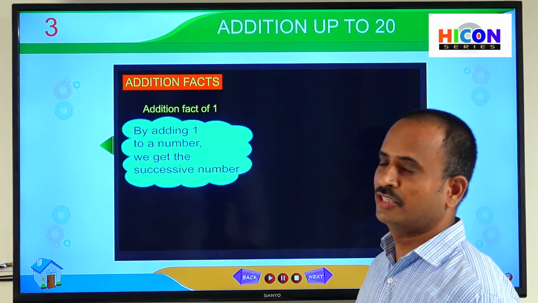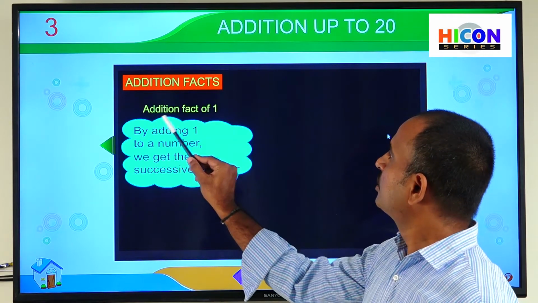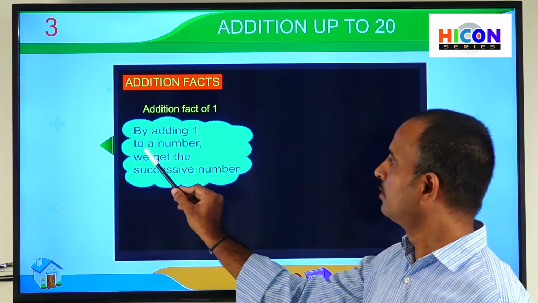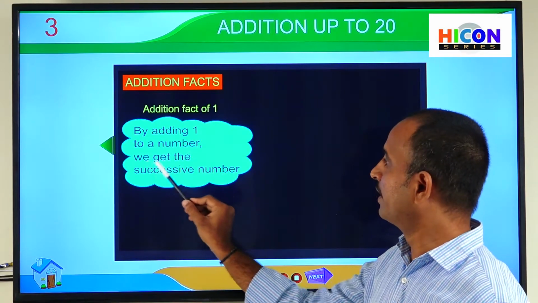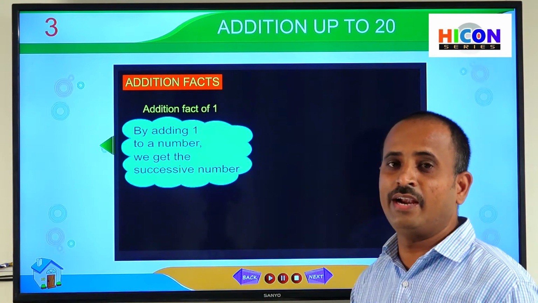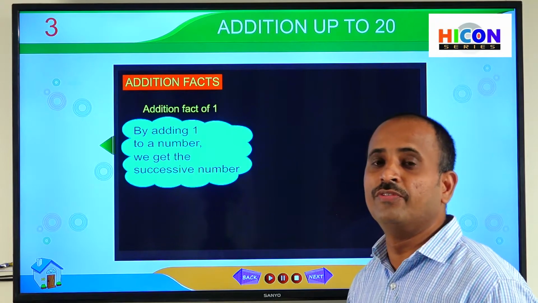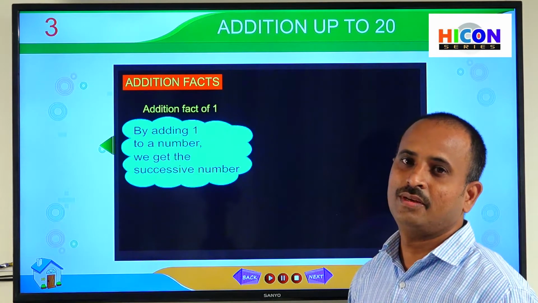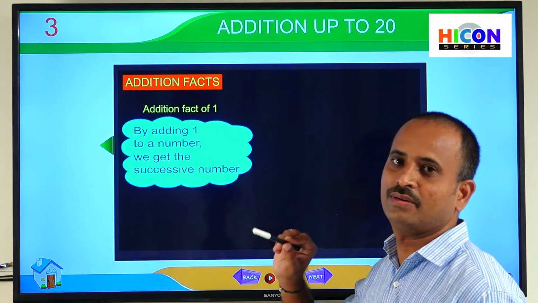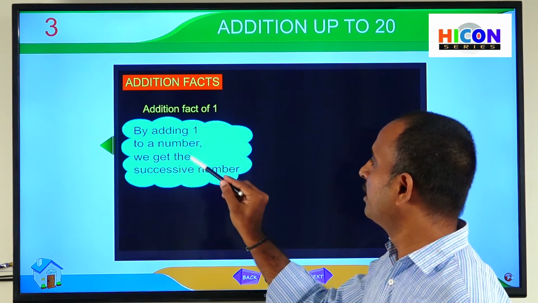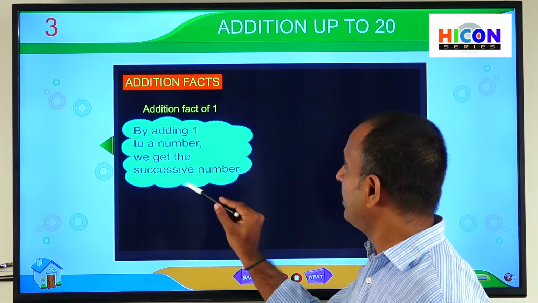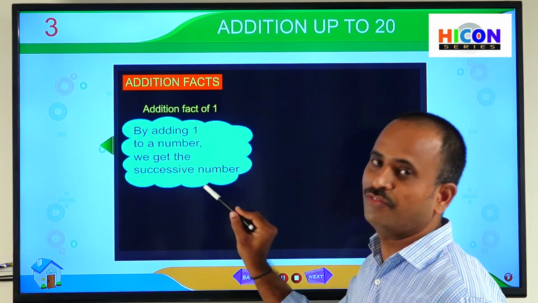So children, understand addition fact. Addition fact of 1. By adding 1 to a number, we get the successive number. So children, if we add 1 to any number, we will get the next number. The next number to a given number is called the successor. So if we add 1 to any number, we will get the successor of that number. So see some examples for this second addition fact.